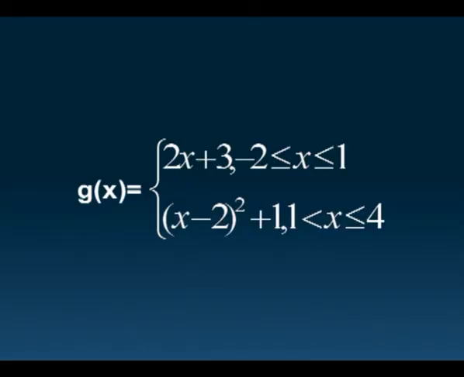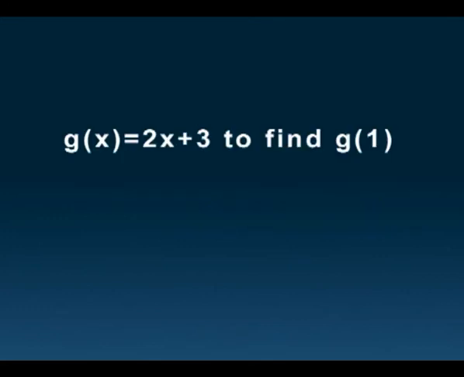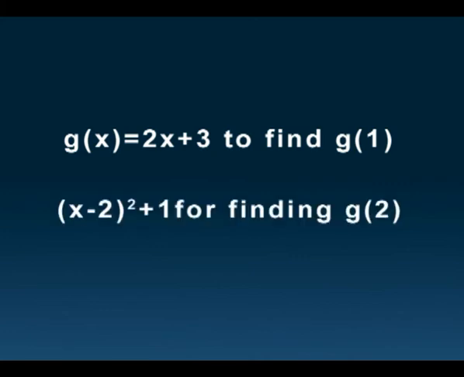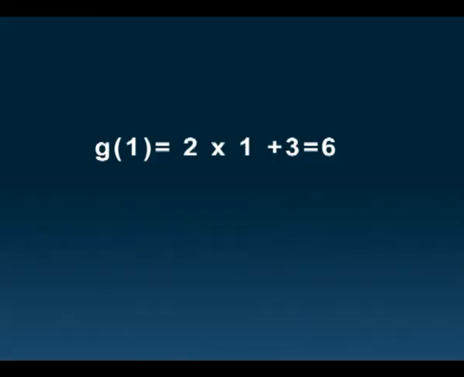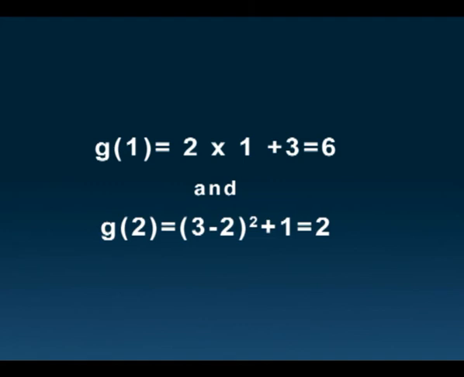Similarly, to evaluate the function g on the closed interval [-2, 4] defined by g(x) is equal to 2x plus 3 for -2 less than or equal to x less than or equal to 1, and (x minus 2) whole square plus 1 for 1 less than x less than or equal to 4, at 1 and 2, we use the formula g(x) is equal to 2x plus 3 to find g(1), and (x minus 2) whole square plus 1 for finding g(2). Thus, g(1) is equal to 2 into 1 plus 3 equal to 5, and g(2) equal to (2 minus 2) the whole square plus 1 equal to 1.